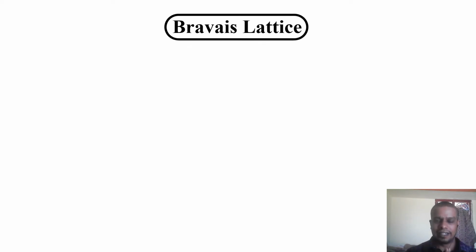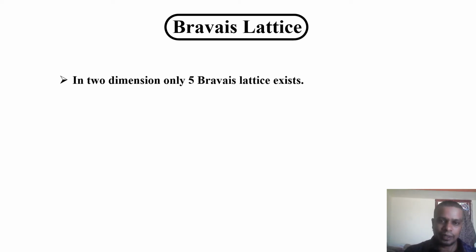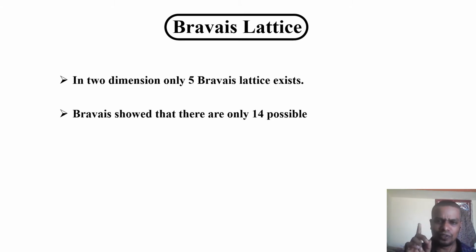In the Bravais lattice, if you look at 2 dimensions, how many types exist? There are 5 types. So in 2 dimensions, only 5 Bravais lattices exist, which we are going to discuss. We can ask another question: how many types of Bravais lattice exist in 3 dimensions? The Bravais lattice showed that there are only 14 possible crystal lattices in 3 dimensions. Not more than that, not less than that. Any 3 dimensional solid, you can put into these 14 types of Bravais lattice.